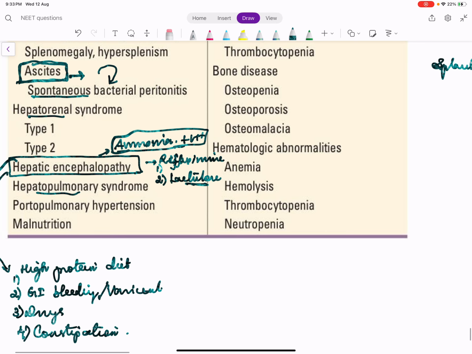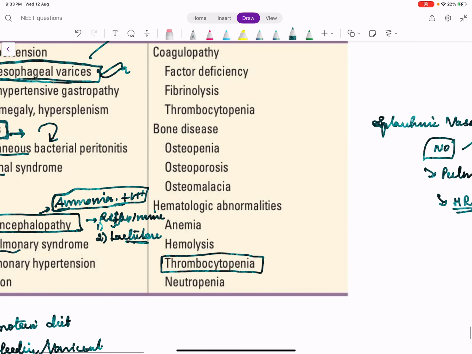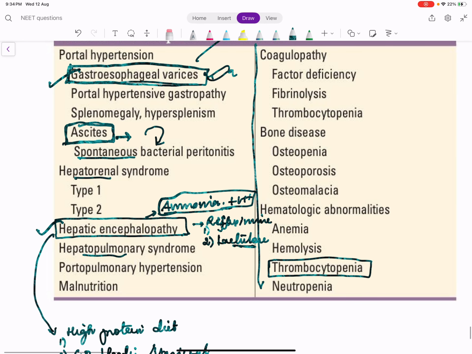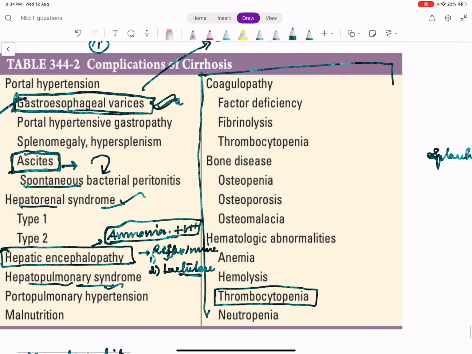And we discussed sometime earlier that a low platelet count, thrombocytopenia, is a feature of cirrhosis. So the things given on the left side are problems of portal hypertension: variceal bleeding, hepatic encephalopathy, hepatorenal syndrome, hepatopulmonary syndrome, ascites and SBP. The ones given on the right are the complications of cirrhosis as such, without portal hypertension.